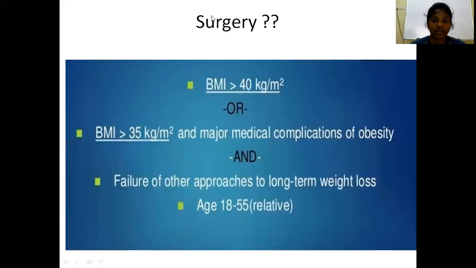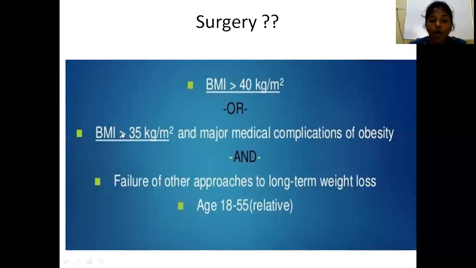Coming to surgery, when do you perform bariatric surgery or metabolic surgery on obese patients? Not all patients who are obese should be advised to go for surgery. You advise surgery for those whose body mass index is more than 40 kg per meter square, which is morbid obesity.